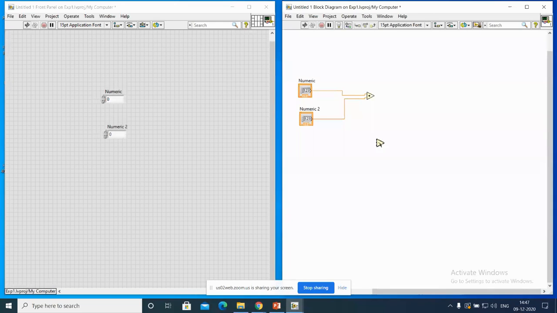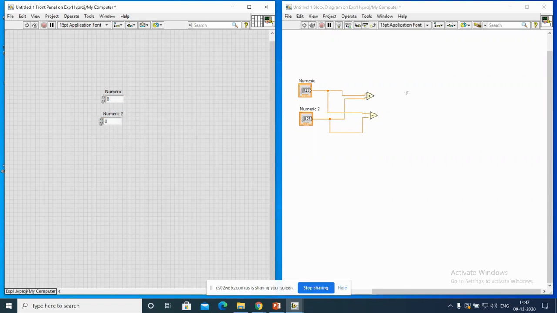The same numbers, one is addition I want to do and one more is subtraction I want to do. See, when the cursor is moving towards the line, that means the wire, the cursor symbol is changed. That means it is ready to take the line. Click it, so it is connected. First one. Now look here, first one. So these two are connected. Now these are the two numbers I can add or subtract.